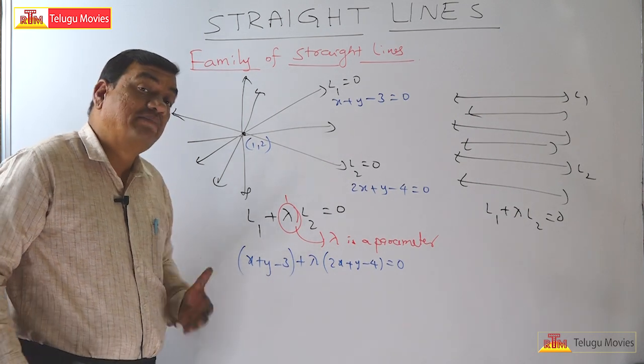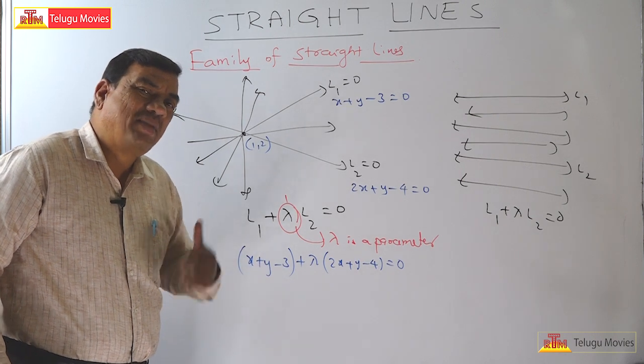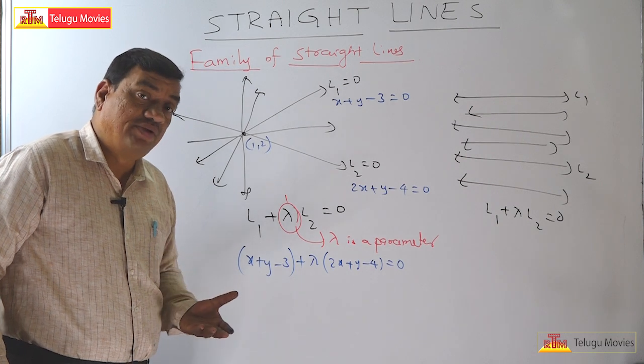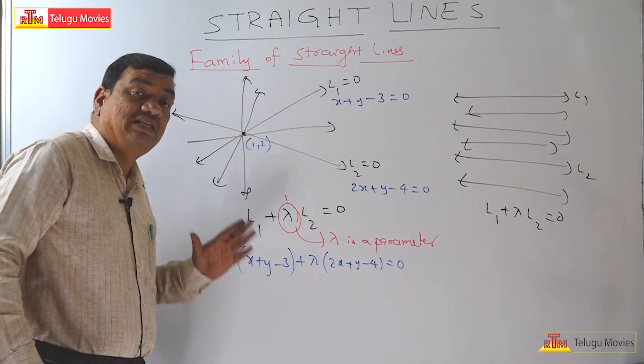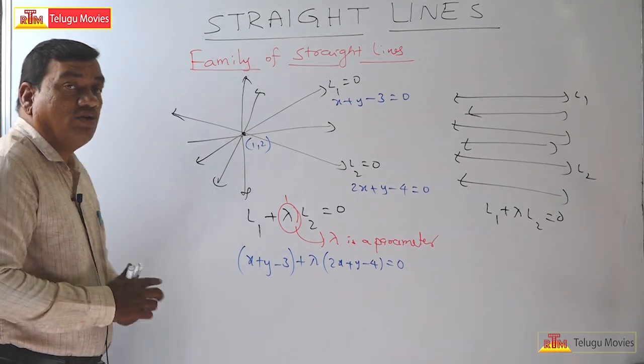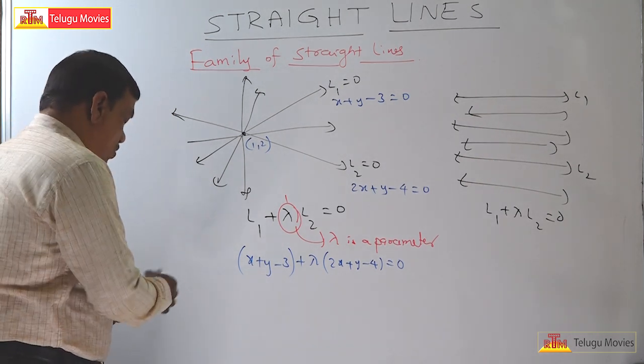So this equation contains an infinite number of equations of lines. Here lambda is a parameter, and you can take lambda any value: root 2, root 3, minus 1 by 2, minus 1 by 5, 5, 6, negative values, minus 3, minus 6, whatever values you take. Suppose I take lambda is equal to 1, what happens?